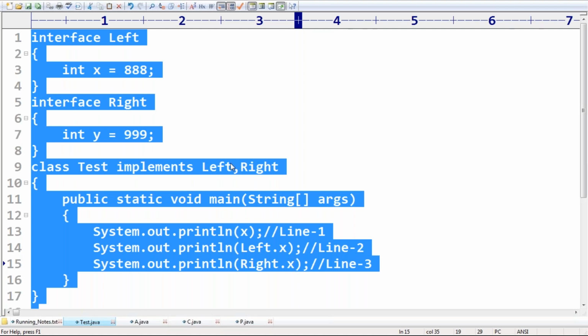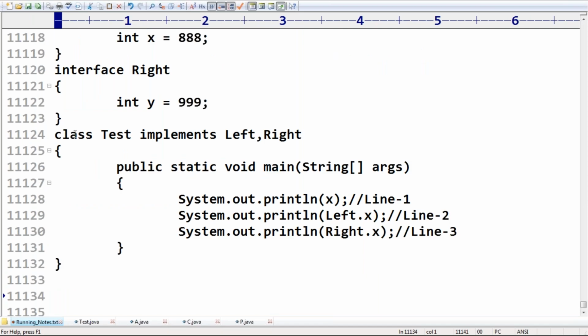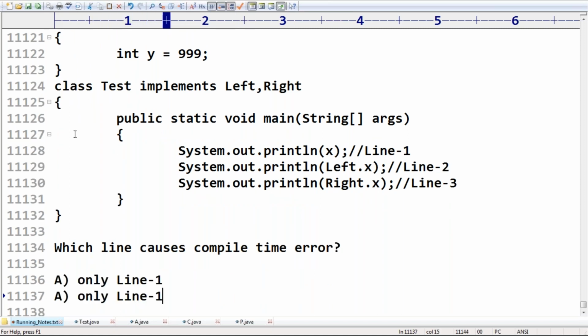Sir, among these, which line causes a compile time error? Consider the following code. Which line causes a compile time error? Line 1, line 2, or line 3?